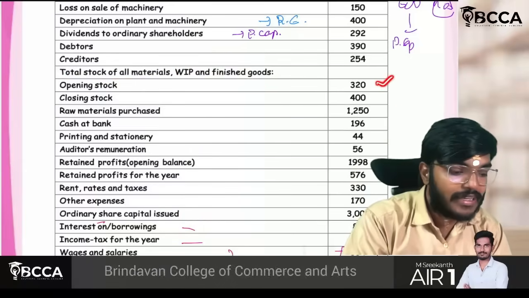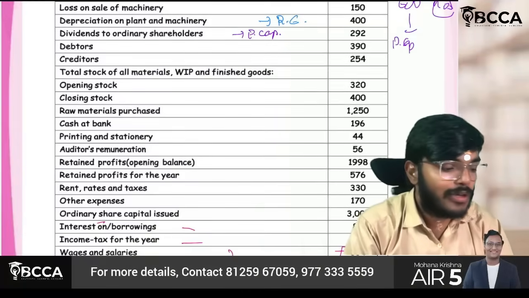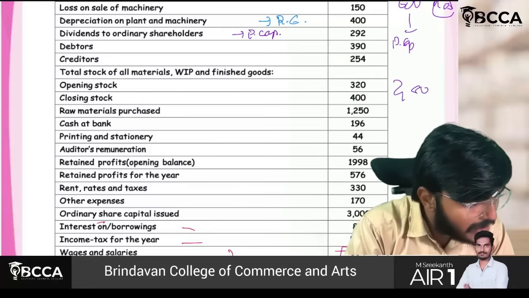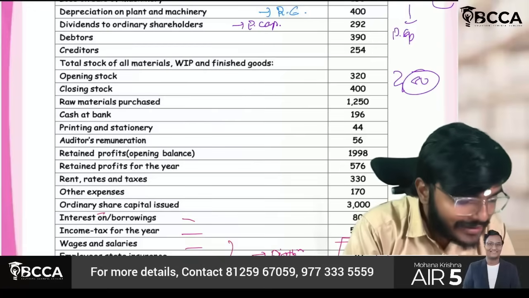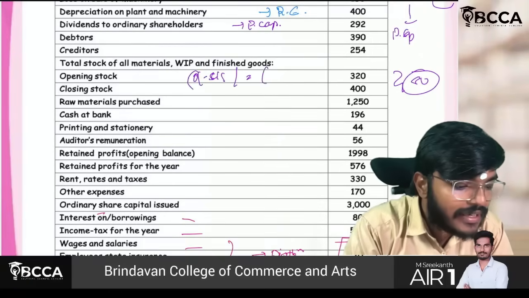Sir, opening stock is 320, closing stock is 400. Arey Baba, net the closing stock is more. So which means nothing but, sir, changes in stock is 80, debit will be there, 80 positive figure. See, you can show like this also, sir. Opening minus closing, if I do, I will get 80 negative.